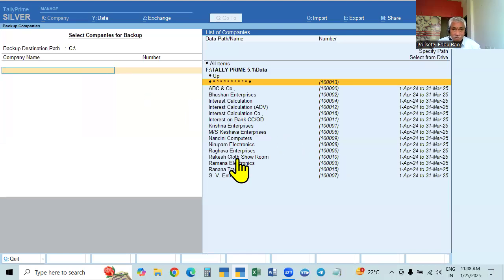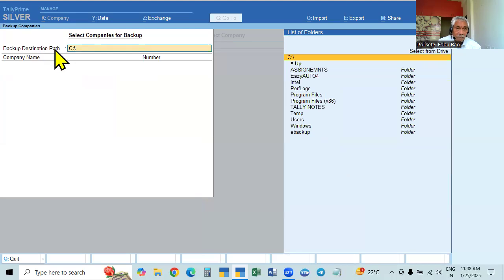Here we have to select which companies to back up. See here, select companies for backup. What are the companies you would like to back up? That you have to select. Before that, in the backup destination path, the backup folder, that is the backup company data path, we have to give.